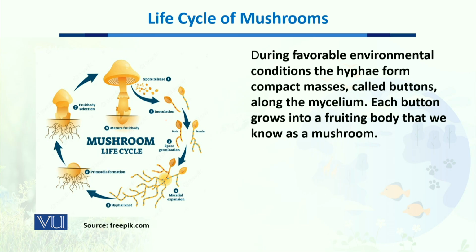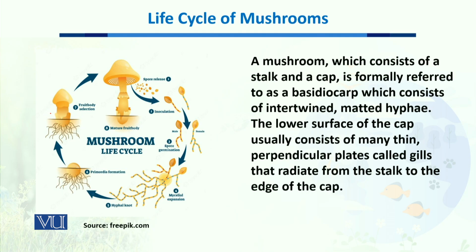Now, in plasmogamy, when they come close to each other, they form a structure. This structure is known as primordia, or you can say a button in simple words, along with a number of mycelia. Now, these buttons, under favorable conditions, develop to give rise to a fruiting body, which we call a mushroom.